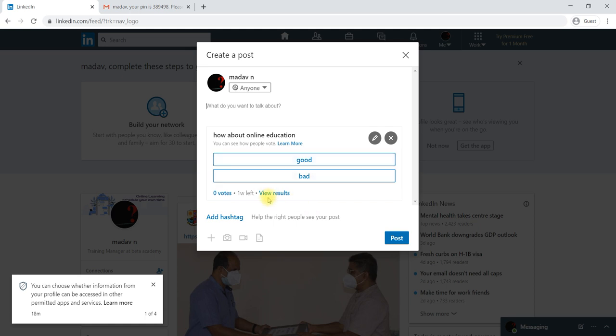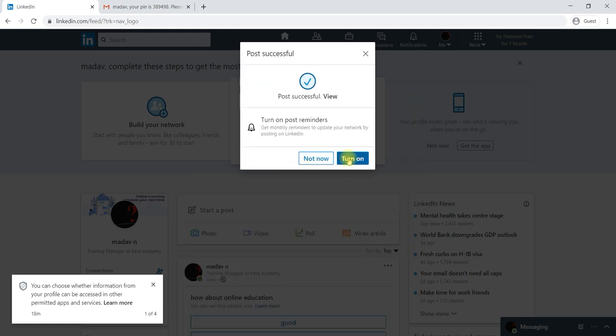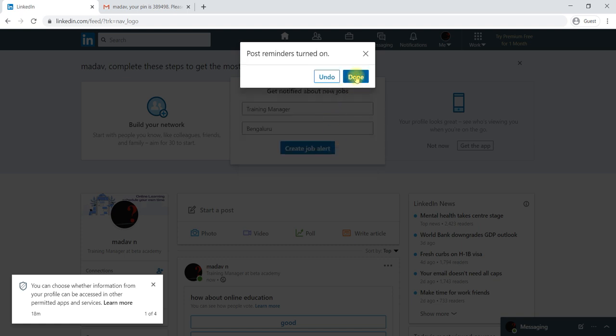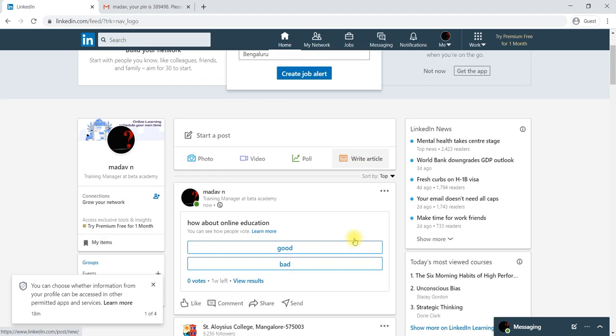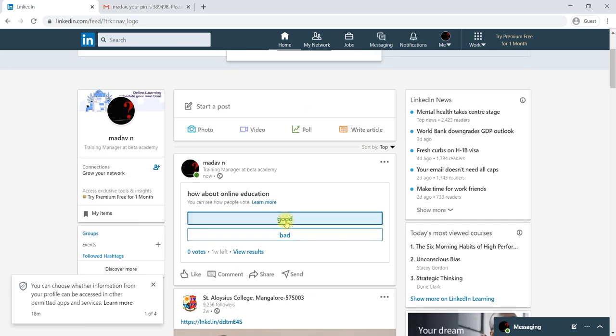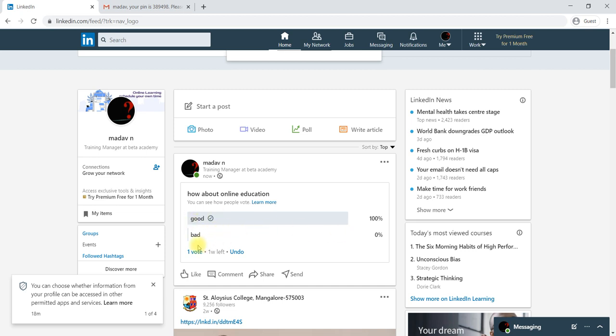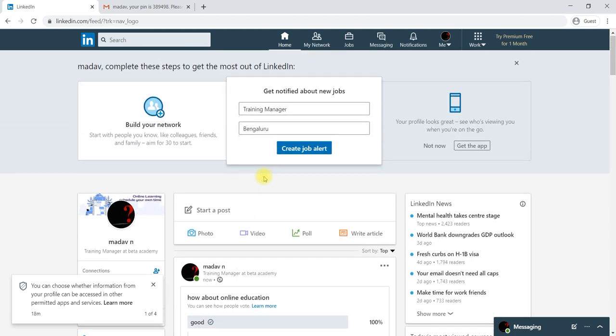So if someone votes, they will start voting on this. By looking at the question you will come to know what kind of votes you are getting, how many of them are saying good and how many are saying bad. You will be able to get that done by using this. You will also be reminded whenever someone votes on the post, like you can see here the votes have been increasing. Like this you can conduct polls also.